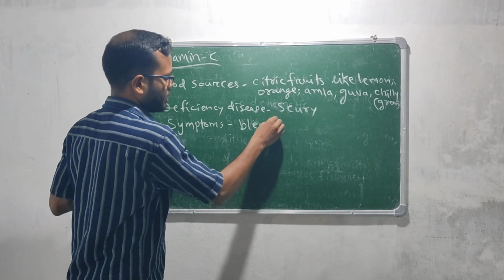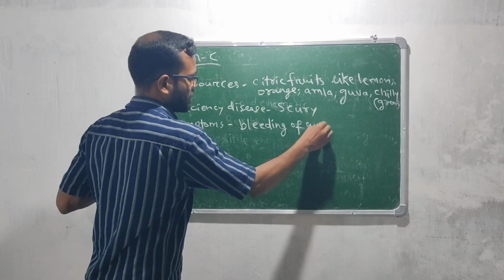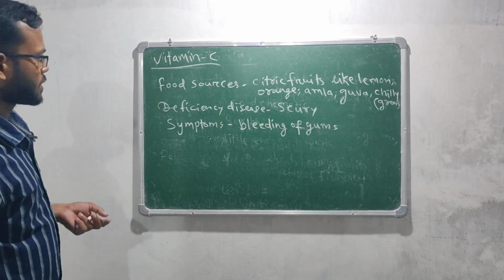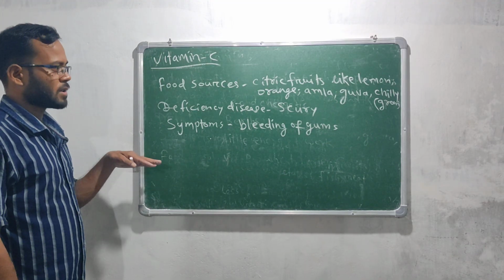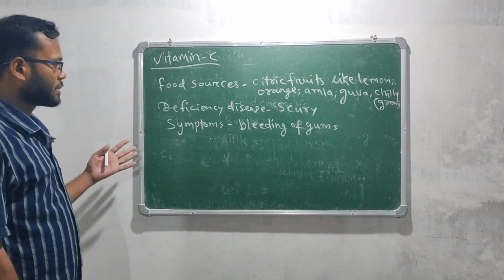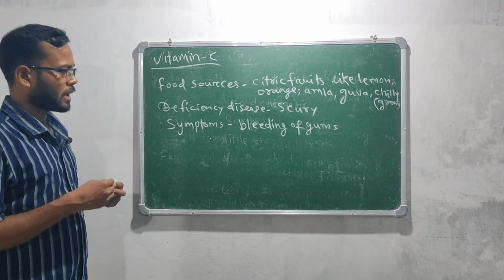Bleeding of gums. You should remember this, bleeding of gums. And vitamin C also keeps our skin healthy. There is some role of vitamin C in keeping our skin healthy.